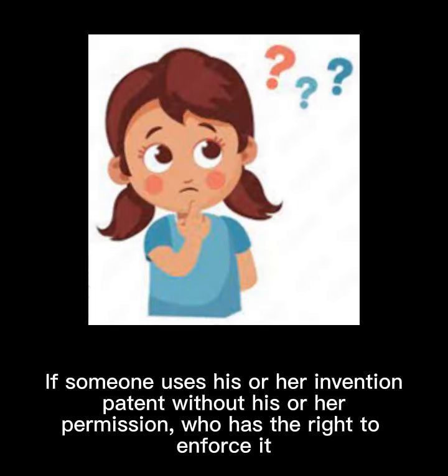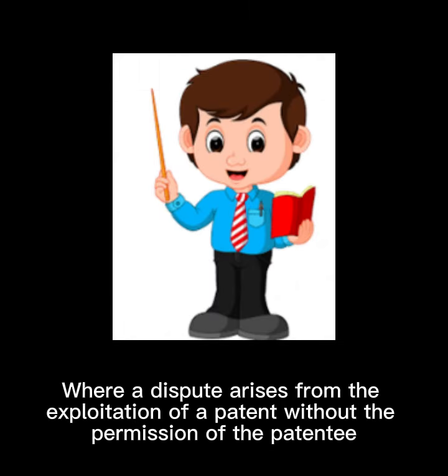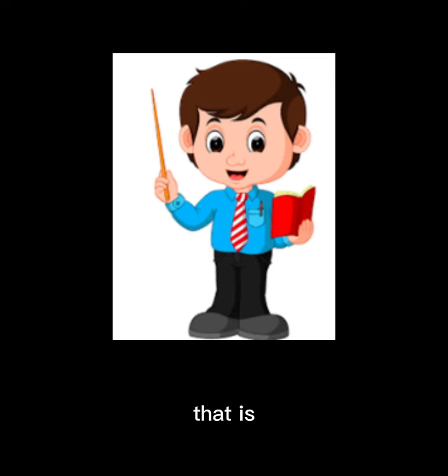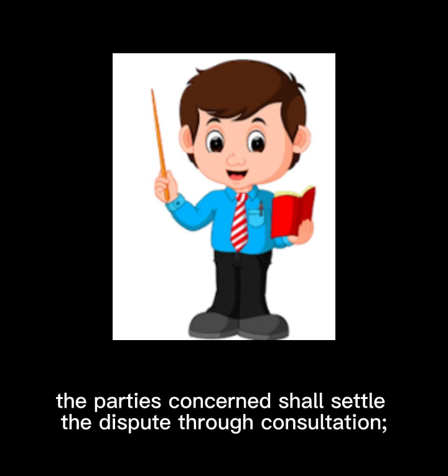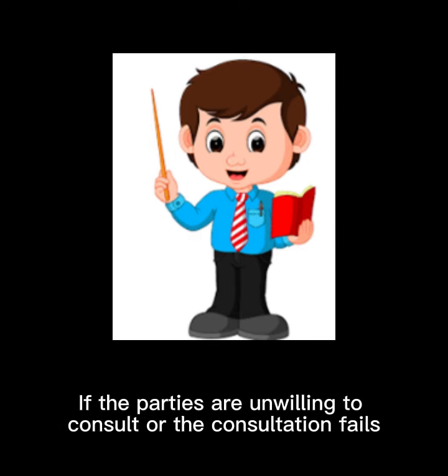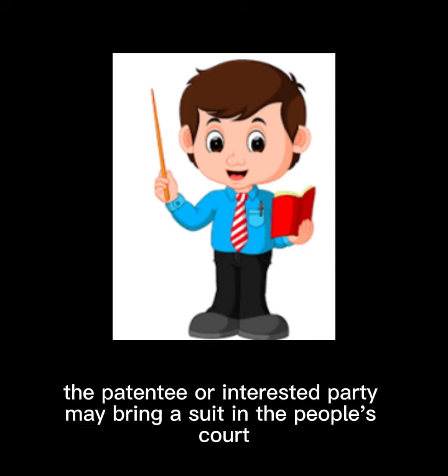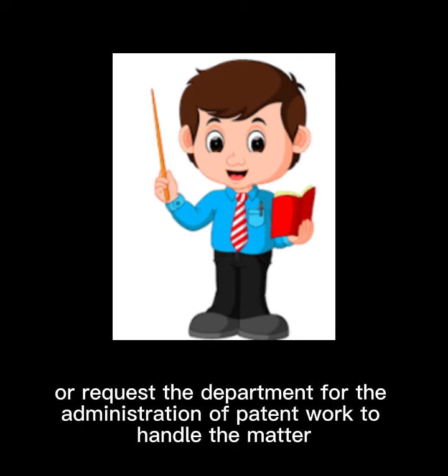If someone uses his or her invention patent without his or her permission, who has the right to enforce it? Where a dispute arises from the exploitation of a patent without the permission of the patentee, that is, the infringement of its patent right, the parties concerned shall settle the dispute through consultation. If the parties are unwilling to consult or the consultation fails, the patentee or interested party may bring a suit in the People's Court, or request the Department for the Administration of Patent Work to handle the matter.